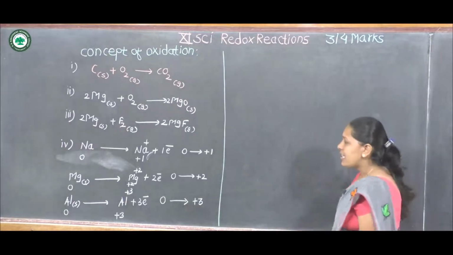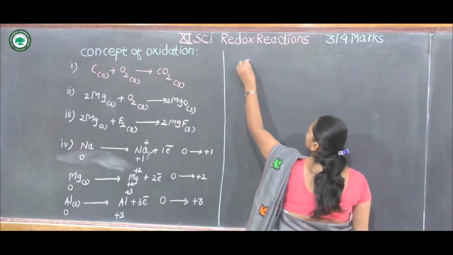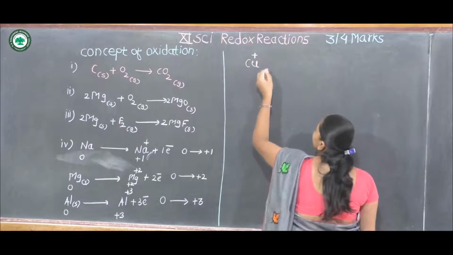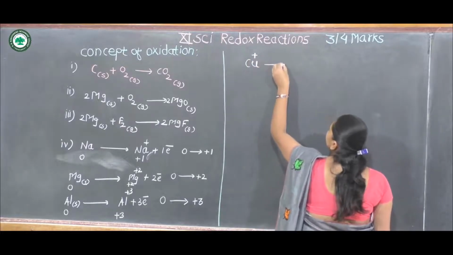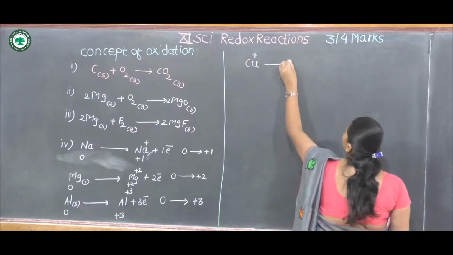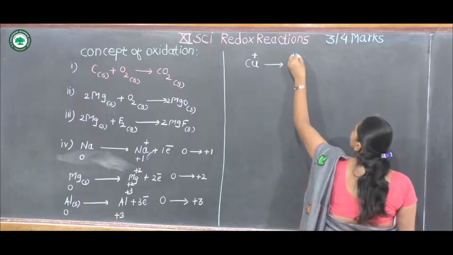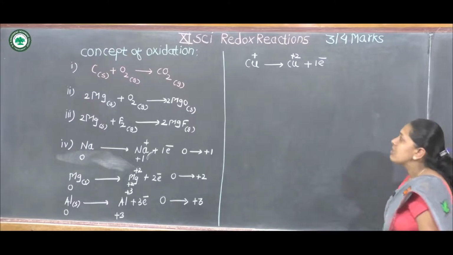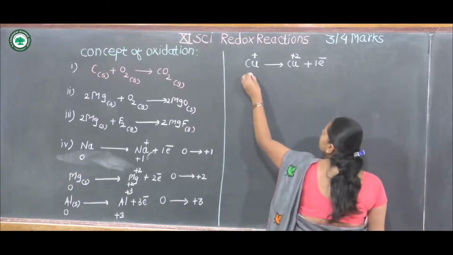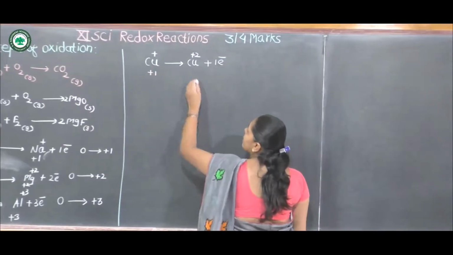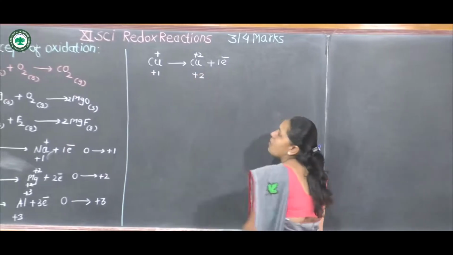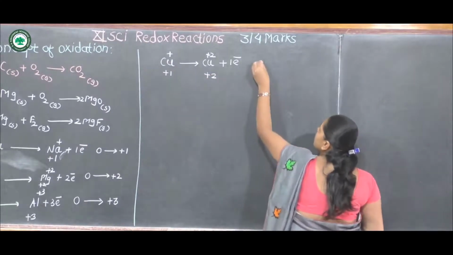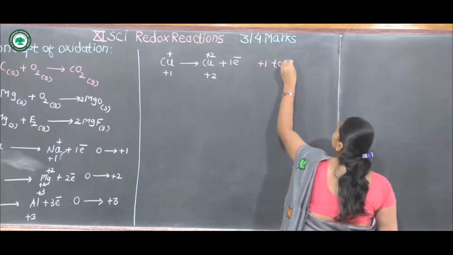Then another example, Cu+ loses 1 electron to form Cu2+. In this example also, the oxidation number of copper is +1 and here the oxidation number of copper is +2. The oxidation number of copper changes from +1 to +2.